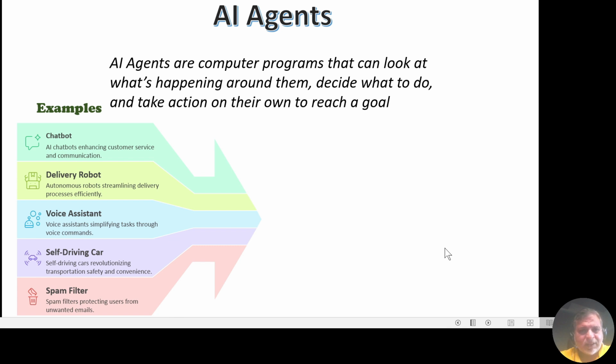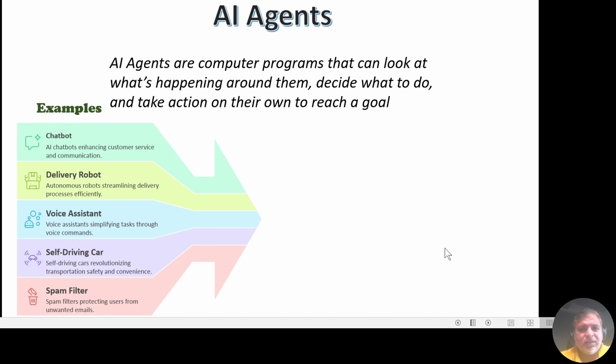Next one is the voice assistant. So these use artificial intelligence to understand and respond to human voice commands. They act as a hands-free conversational interface for your devices. We can take the example of Siri from Apple, Alexa from Amazon, and Google Assistant from Google.